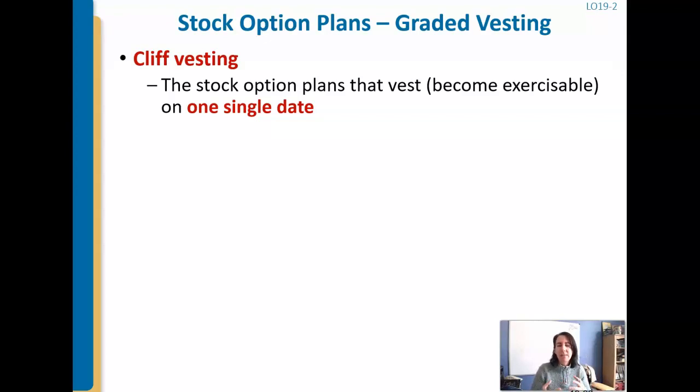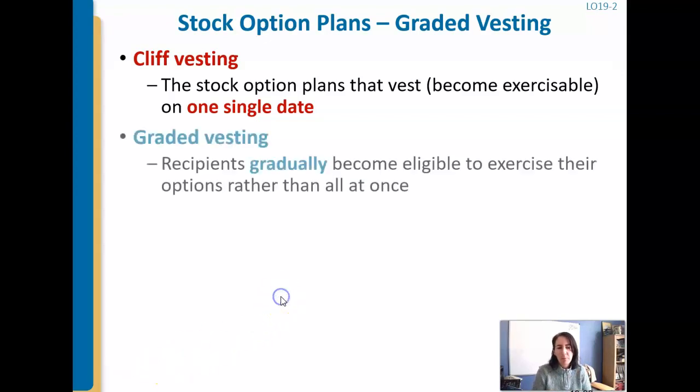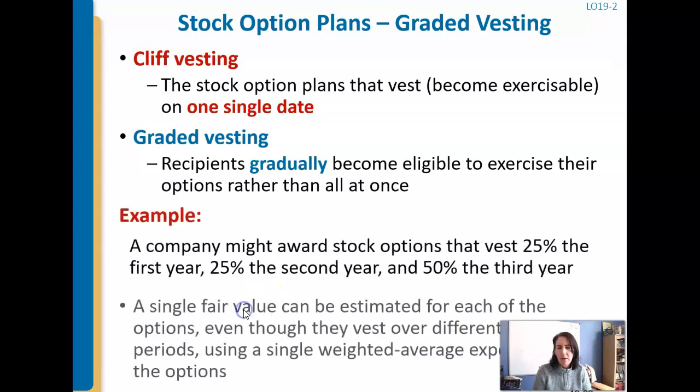So the idea is the vesting that we've been talking about is as if all the stock options became available, exercisable on one day, right? But what happens if it's multiple days or multiple time periods, which is actually a lot more common, for them to become eligible over time? The idea is that a company would want to reward its employees over a period of time. They want them to stay there longer. So that makes just more sense, right?